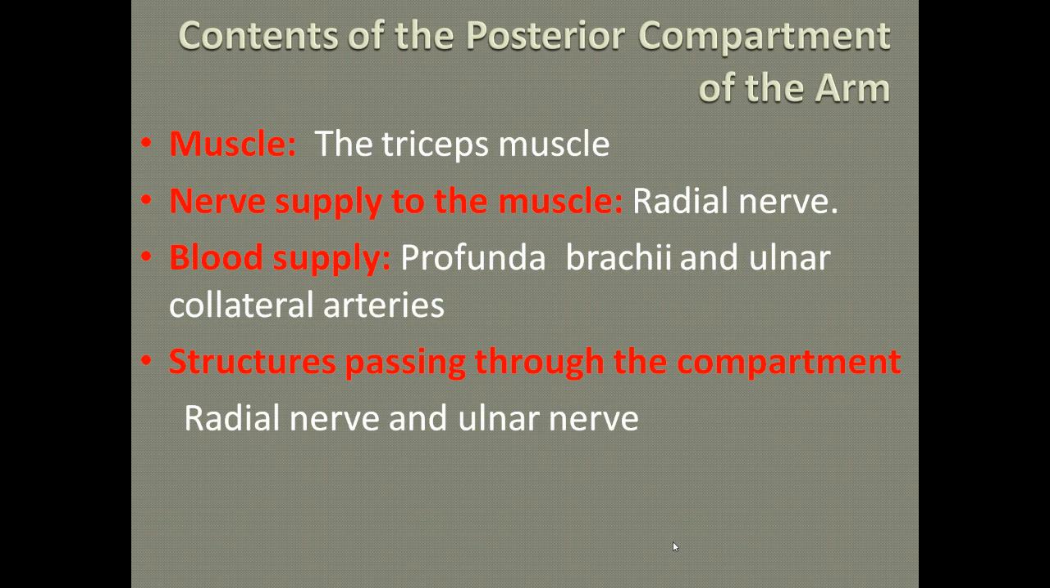Today we will discuss the contents of the posterior compartment, and the nerve supply, blood supply, and the action. So these are all the points we will cover in this chapter. First we will see the contents of the posterior compartment of the arm.